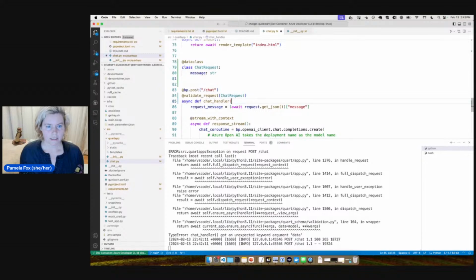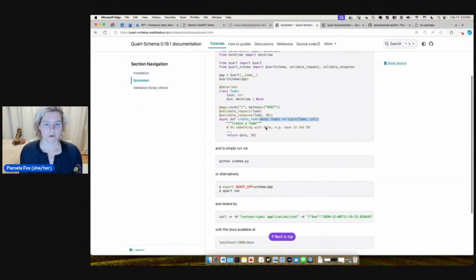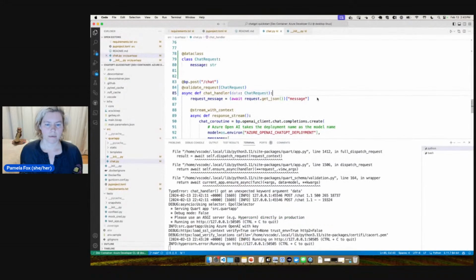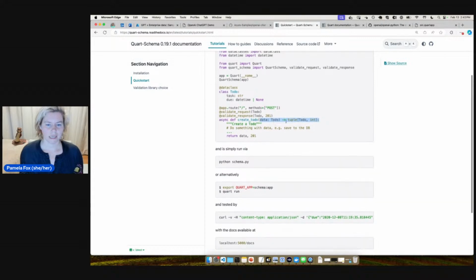So this should actually be, we should call this data, say it's a chat request. And so then instead of doing request.json, we should just actually be able to do request message equals data.message. I think so. Do something with data.